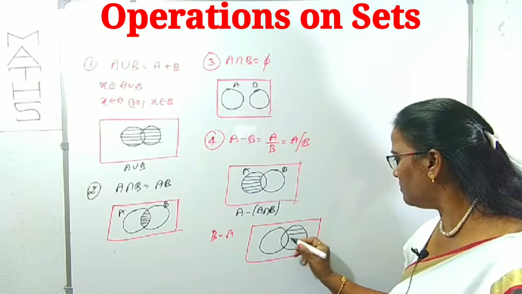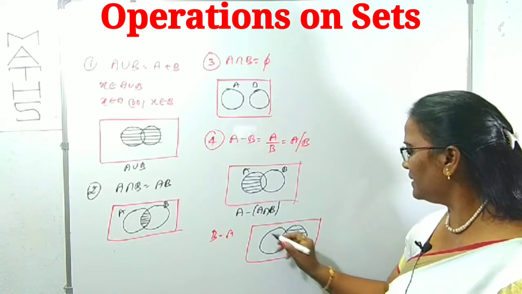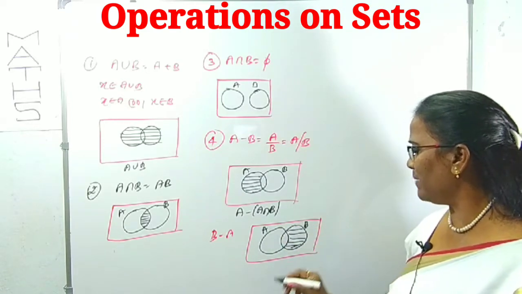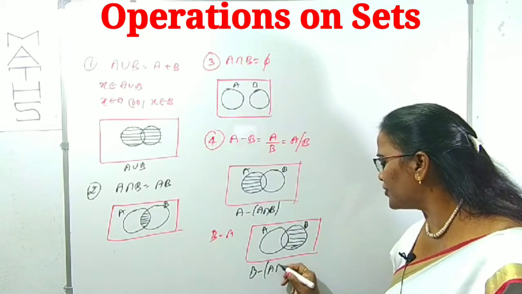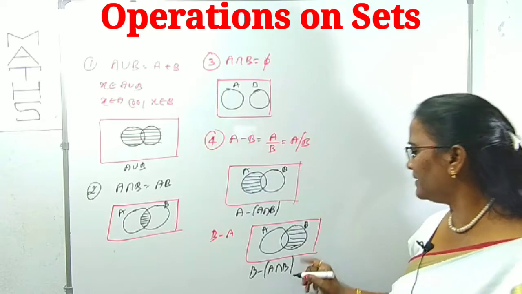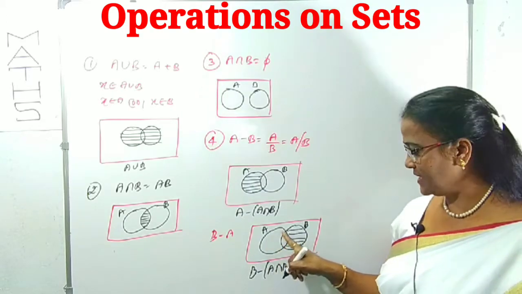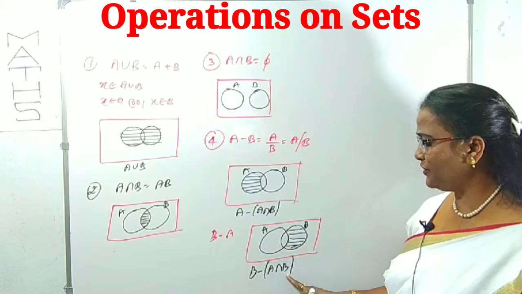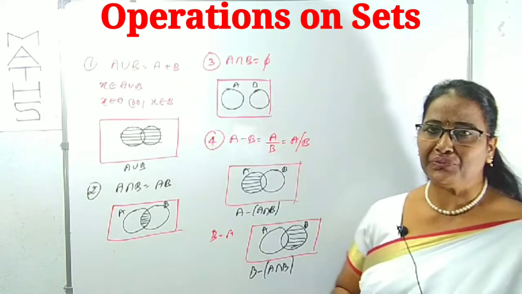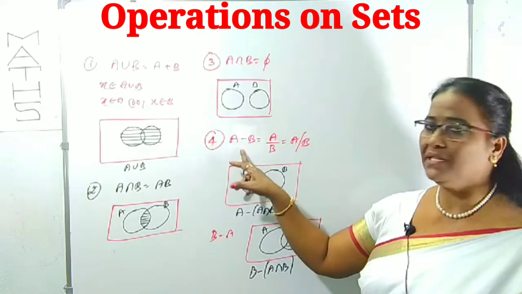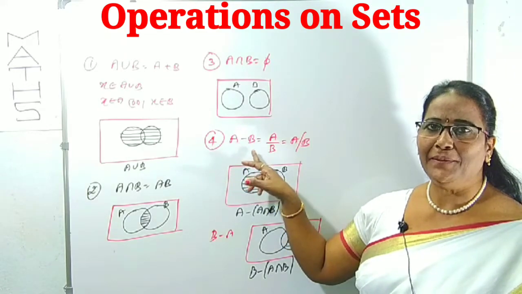Which is in B but not in A. That is A, B, A. We can also write this as B minus (A intersection B). What part enters into A? The intersection part. That is what we have to remove from the total B. This is the meaning of difference of two sets. So, what is A minus B? Which are in A but not in B.